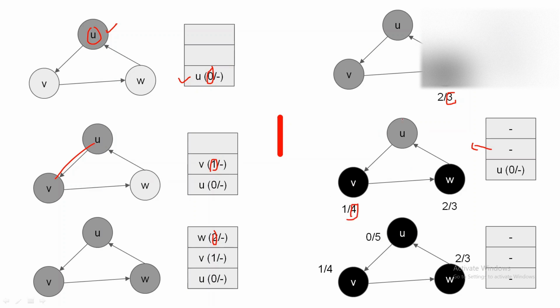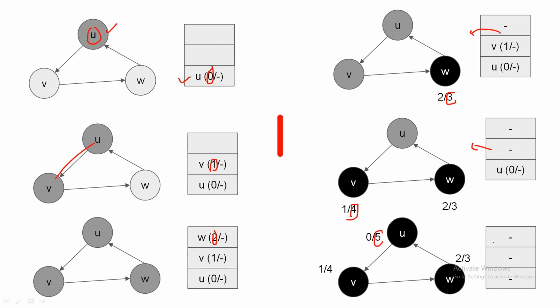Then we backtrack to U and we have visited all the adjacent vertices of U. So we pop it out from the stack and mark it with a black color, and the finishing time of U is 5. So when we have traversed the entire graph, the stack will be empty.